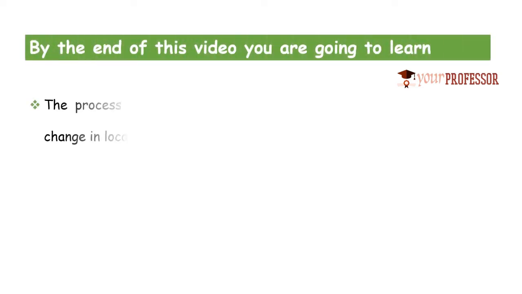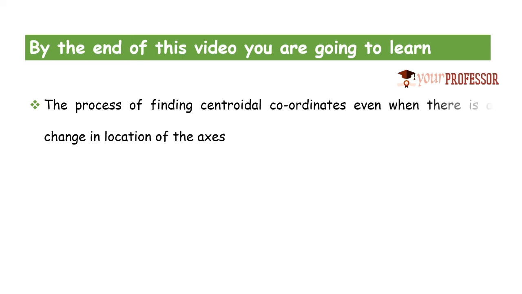By the end of this video, you are going to learn the process of finding the centroidal coordinates even when there is a change in location of the axis. Always we can't say that the axis is fixed, so that the bottom portion is x-axis and the extreme left side is y-axis. We can't say like that. Sometimes there may be change. So in such a case, how to find the centroidal coordinate?